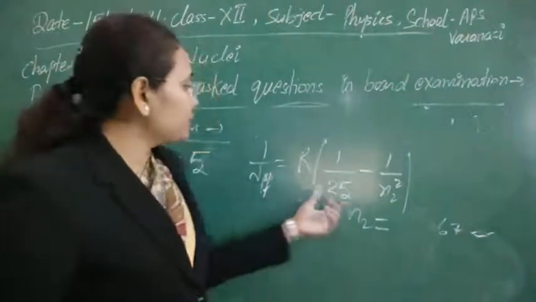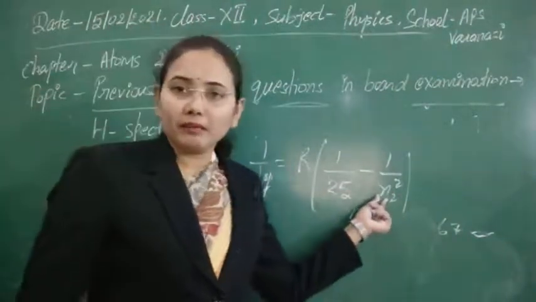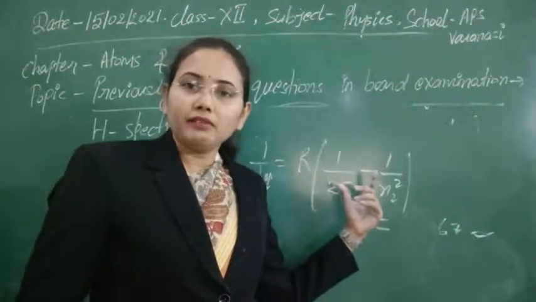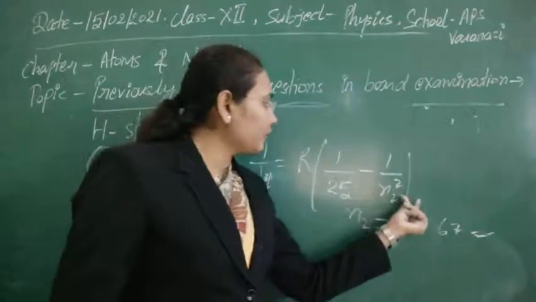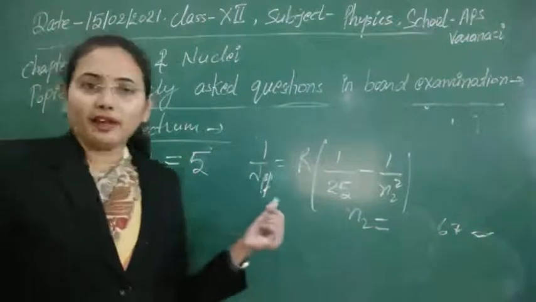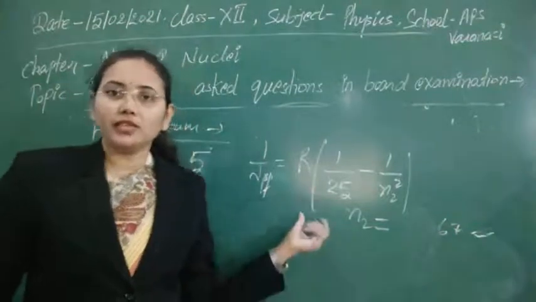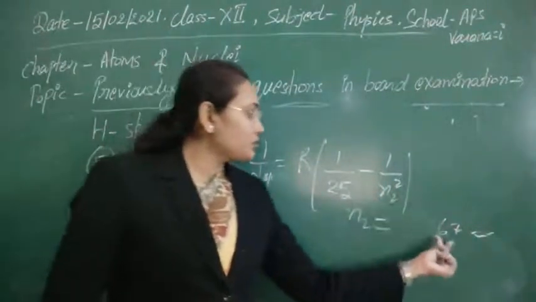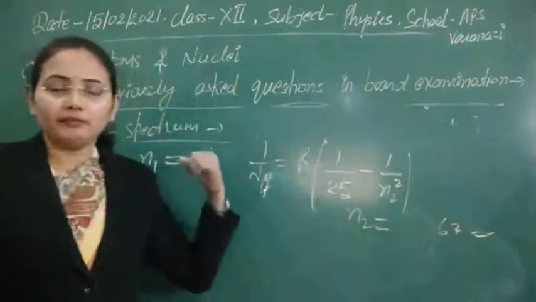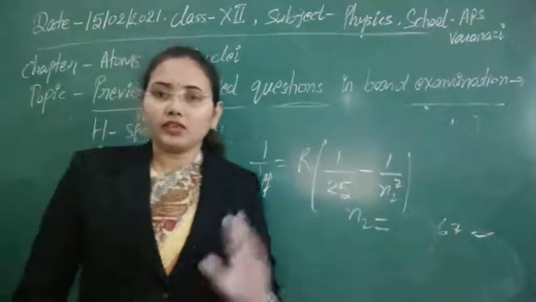So in the case of Pfund series, if we have to calculate the minimum wavelength, we will get it for n2 is equal to infinity to n1 is equal to 5, and the maximum wavelength we will get for n2 is equal to 6 to n1 is equal to 5. So simple, this was the important question regarding that.